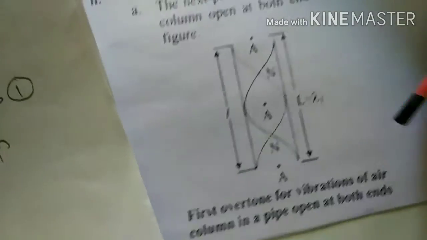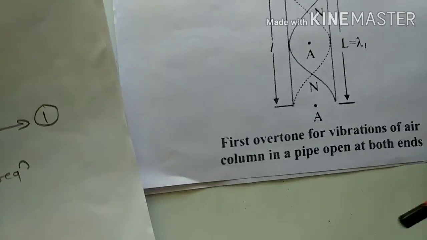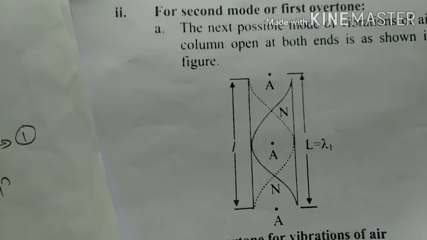Then we have seen the second mode, or first overtone.